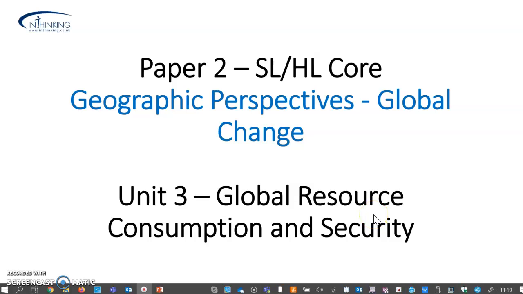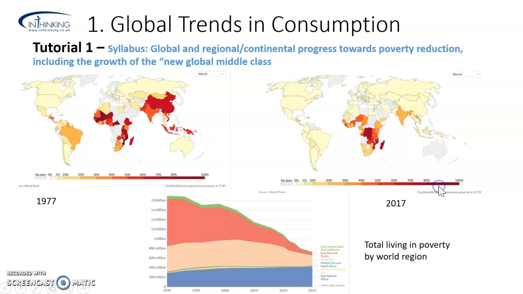Okay, so this is going to be the first tutorial for Unit 3 of Paper 2. We're looking here at global resource consumption and security. In terms of the syllabus link, we're interested in global and regional continental progress towards poverty reduction, including the growth of the new global middle class. I'm going to go a little bit beyond that idea of the growth of the new global middle class. That is the most important aspect here, but we'll look at something a little bit different to that as well.